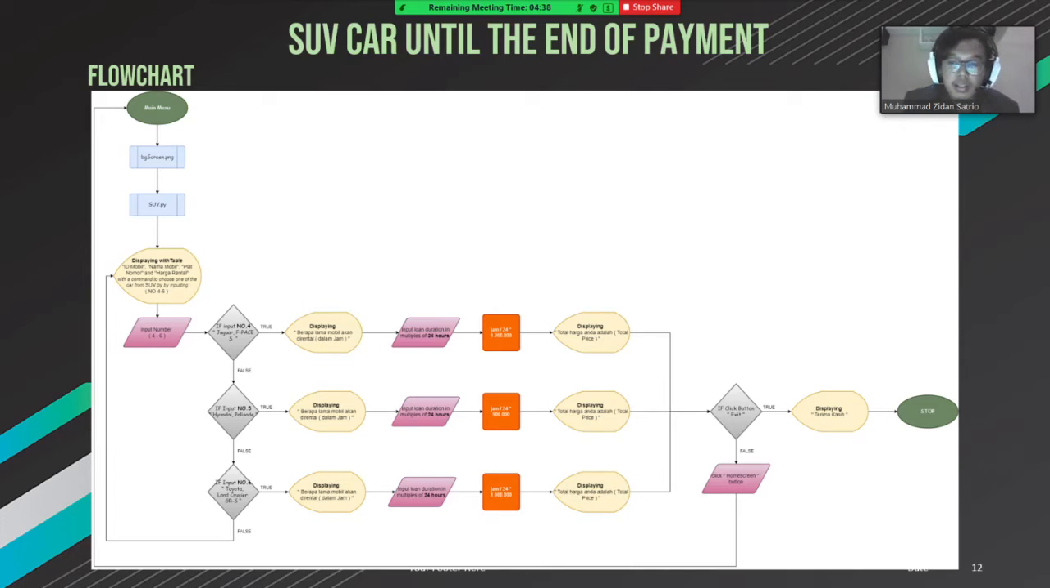After displaying the SUV car, you can input the duration, how long you want to rent the car. After that, it will display the total price. And after that, there's an exit button. If you click that, it will exit the program, and the program will end.